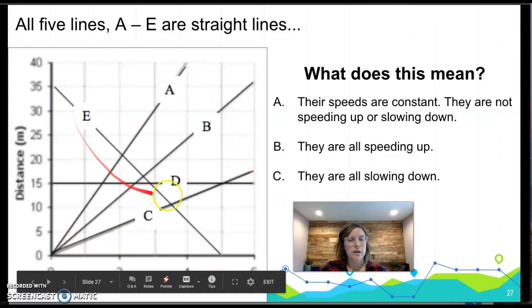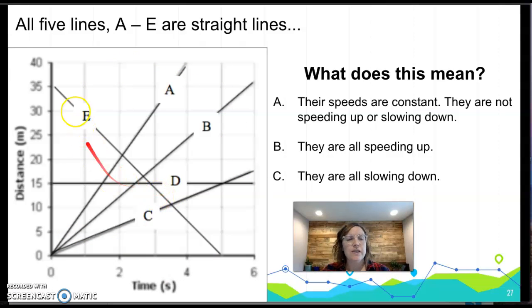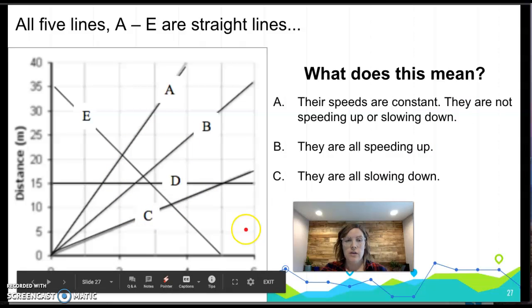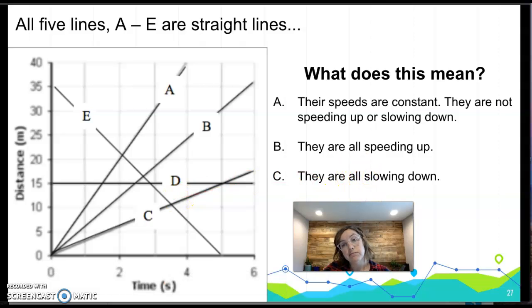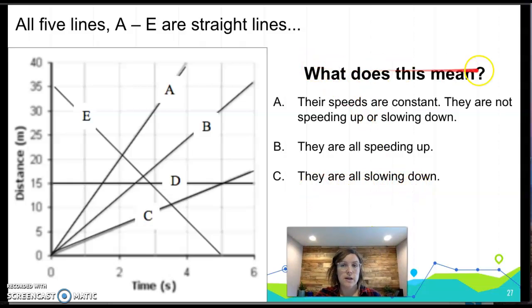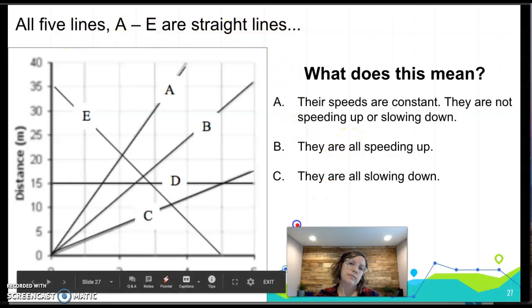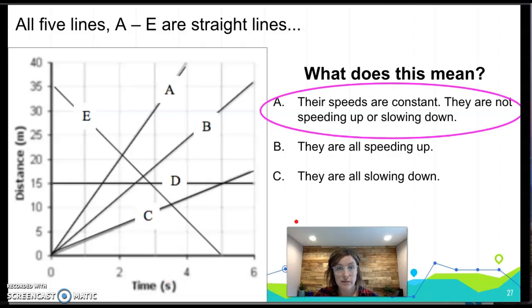So let's look at this mess of a graph, right? All of these lines, all 5 lines, are straight lines. So what does this mean? Well, if it's a straight line, that means their speeds are constant. It's not changing. They're not speeding up, they're not slowing down, they're traveling at a constant speed. Or are they all speeding up? Or are they all slowing down? Take a second to think, what does that mean when all 5 lines are straight lines? It means that their speeds are constant, right?